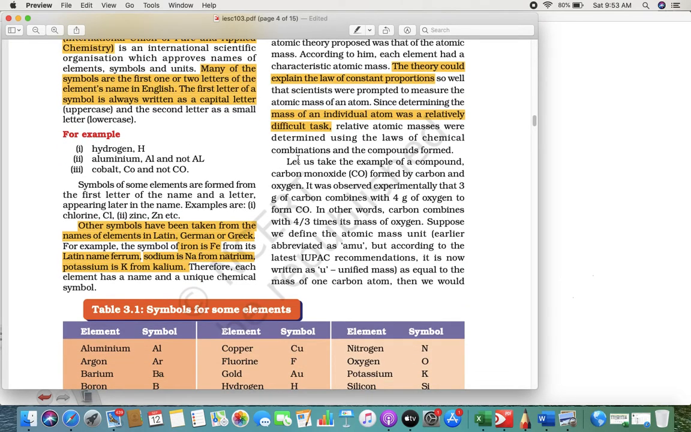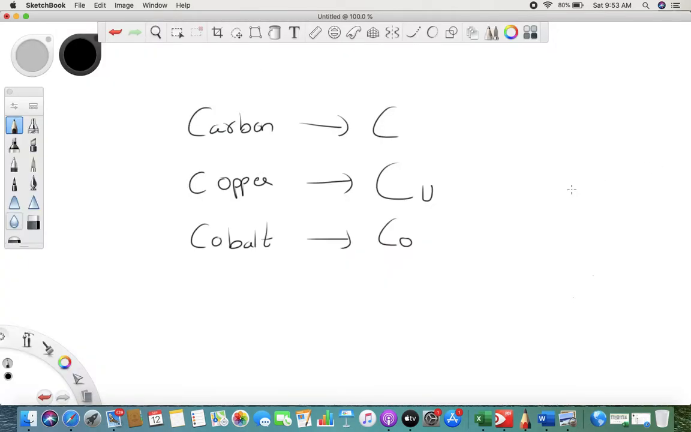So what did they do? For example, they said carbon monoxide, CO. I will also tell you why they say monoxide. See, carbon and oxygen, so they said carbon oxide. Now why it is mono, that I will tell you later. Okay, so monoxide. Carbon monoxide has one carbon and one oxygen, right?